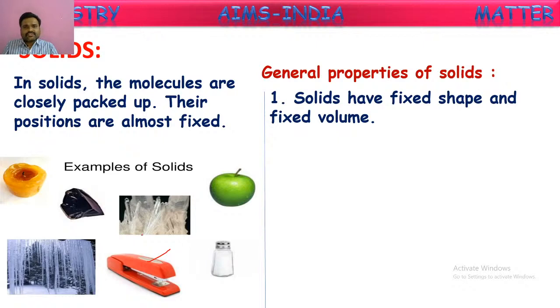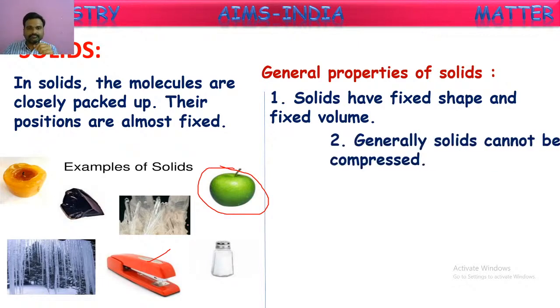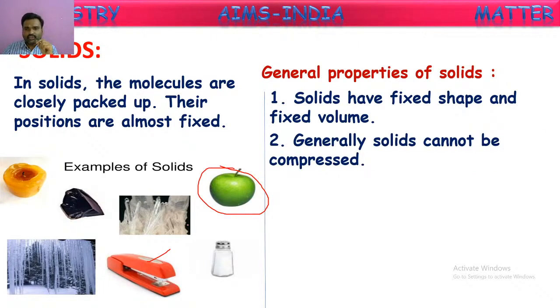First we said solids have fixed shape and they have fixed volume too. You can take any example. If you see here there is a fruit we have shown, it is having a fixed shape and it occupies a fixed volume. Not only this, all the solids are having fixed volume as well as fixed shape. And one more property, generally solids cannot be compressed.